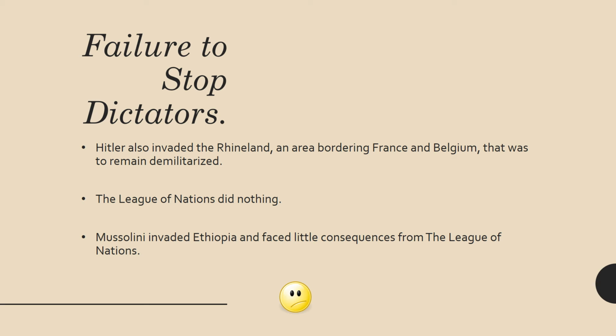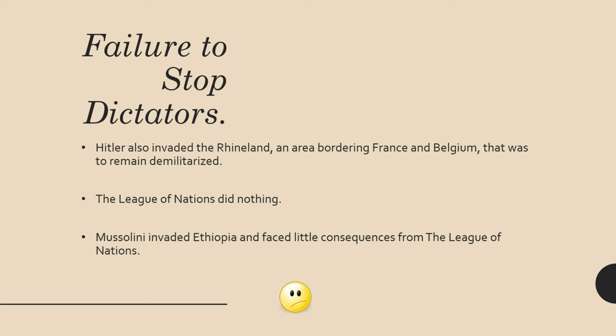Now, the League of Nations is going to have a failure to stop dictators. Hitler then invaded the Rhineland, which was an area bordering France and Belgium that was supposed to remain demilitarized, so kind of like a neutral area. And the League of Nations does nothing to stop him. They pretty much shake their index finger at him and say, no, no, don't do that again. And Hitler says, oh, okay, I won't do it again. But eventually, as you'll see later on too, Hitler is not going to stop invading places.